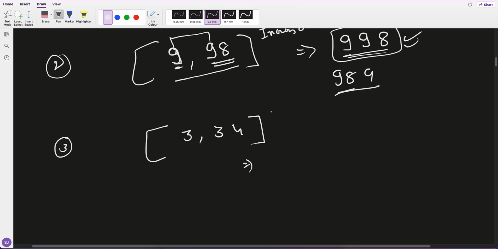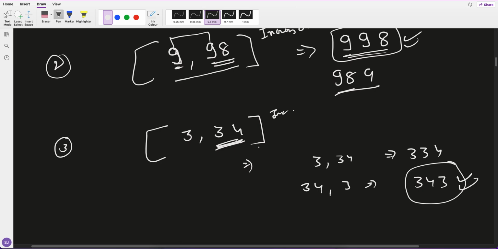But what about this? If I sort in increasing order, I get 3, 34. Or should it be, if this goes first, 34, 3? Which one is highest? Definitely this is the highest, 343. So here, if it is decreasing order, then I am getting the answer.